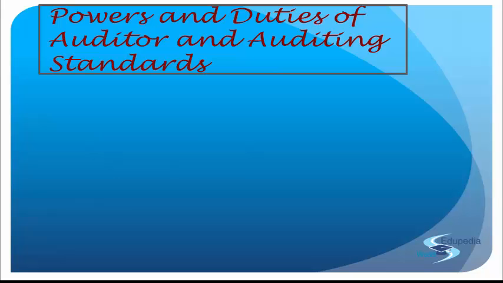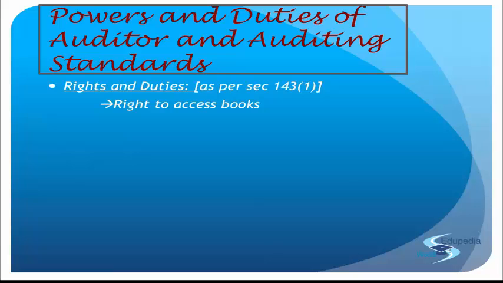So henceforth, those limitations and restrictions on the auditor have totally been taken away. That power has been taken away from the members as well as from the articles, right? So when they have been taken away, there are certain rights and duties that have been given. So let us look at the rights and duties as per section 143 subsection 1. The auditor has the right to access the books.